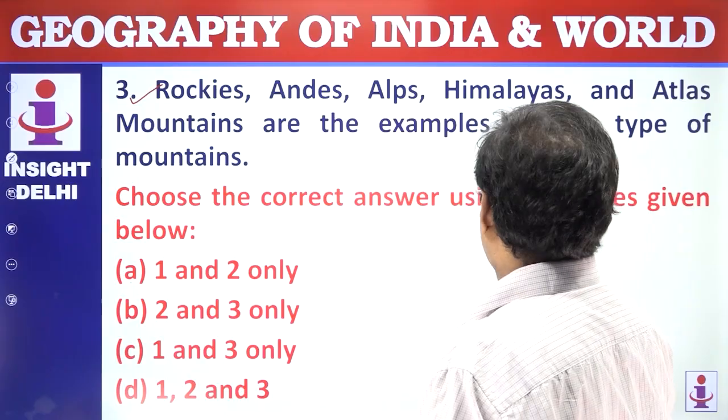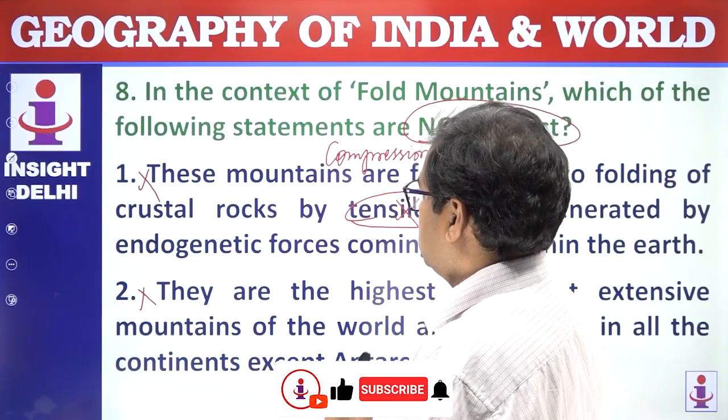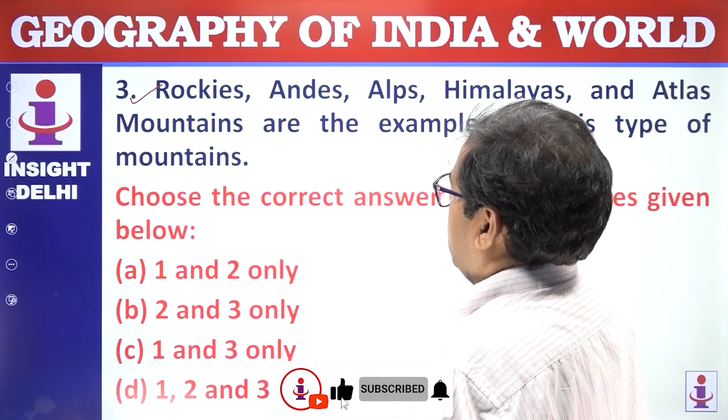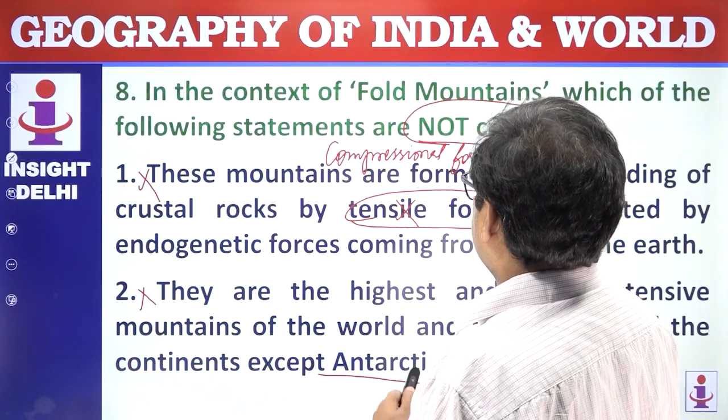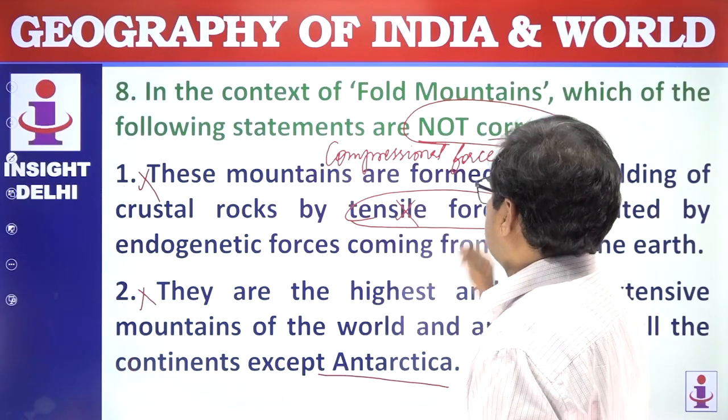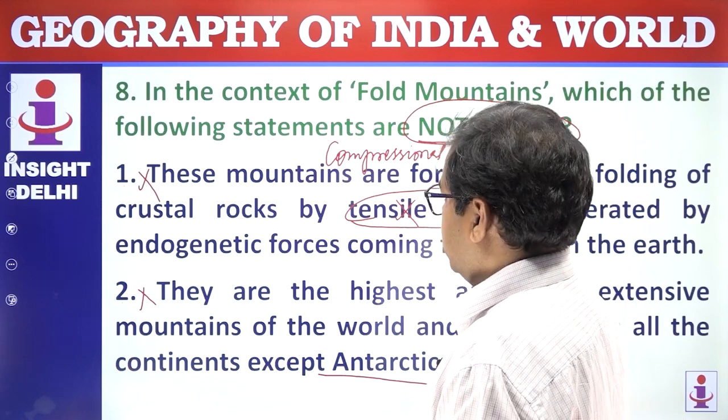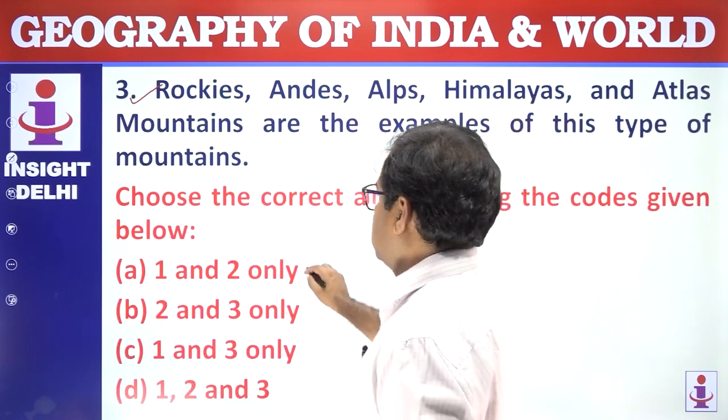Choose the correct statement using the code given below. We have to see the correct statement. Only 3 is correct. Okay, so the answer is not correct, right? So 1 and 2 are not correct. So then we will go for A as the answer.